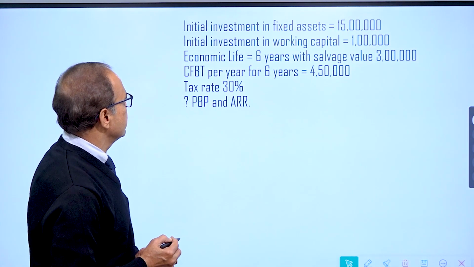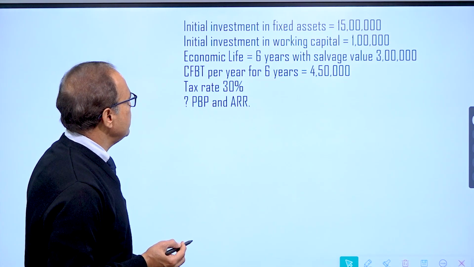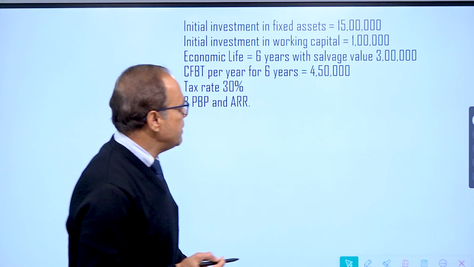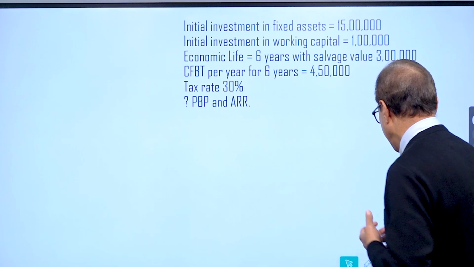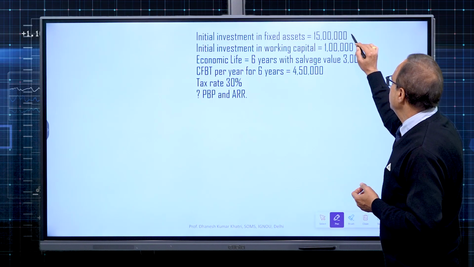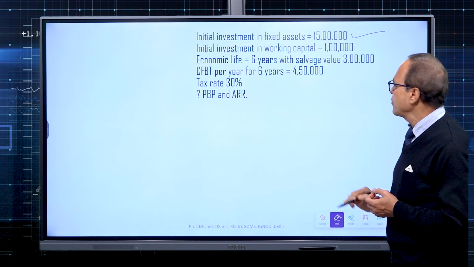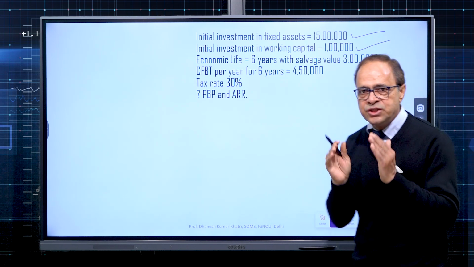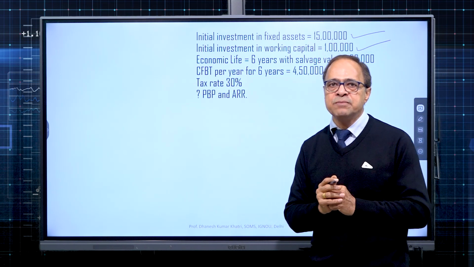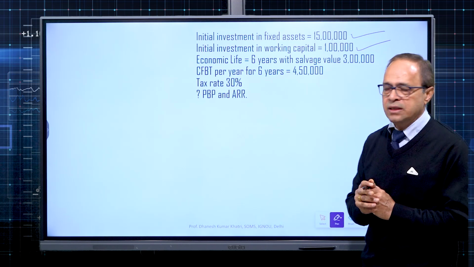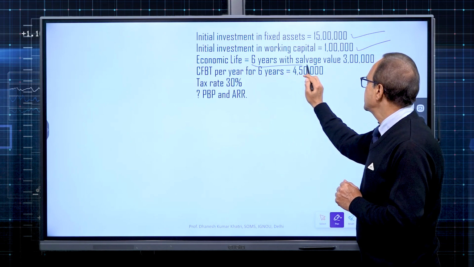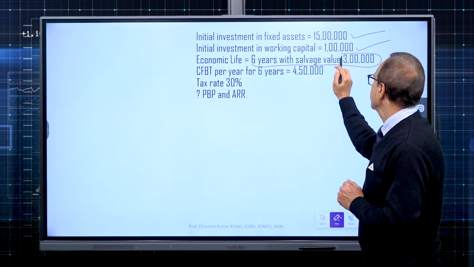So let us take another numerical. Initial investment in fixed asset is 15 lakh. Investment in working capital is 1 lakh. So investment in fixed asset is 15 lakhs. Investment in working capital is 1 lakh. That means at 0 time, 16 lakh is being spent on this particular project. Economic life is 6 years with salvage value 3 lakh.